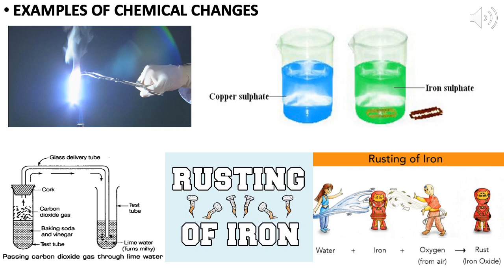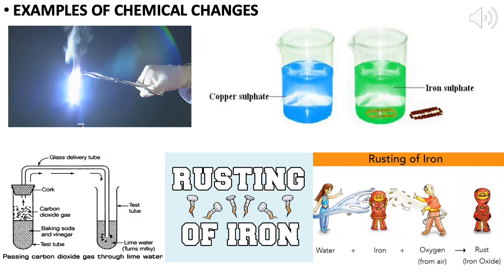But this rusting process must be prevented. So, what are the various methods to prevent rusting? We can prevent rusting by oiling the surface, greasing the surface, or by galvanization. Galvanization is a process in which a layer of zinc is deposited on the iron surface, and this prevents the iron from rusting.